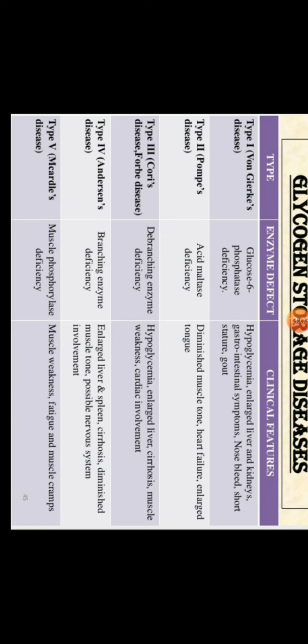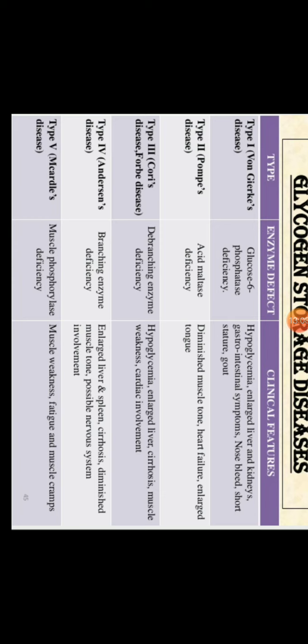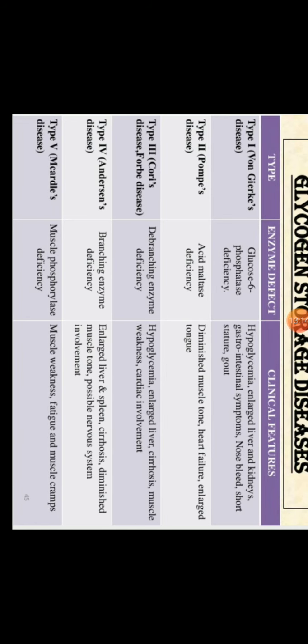So there are many types of diseases, and I have also cited pictures of a few of them here. We'll see them one by one. First is type 1, von Gierke disease. Type 1 disease occurs due to what? Deficiency of which enzyme? Glucose 6 phosphatase enzyme.